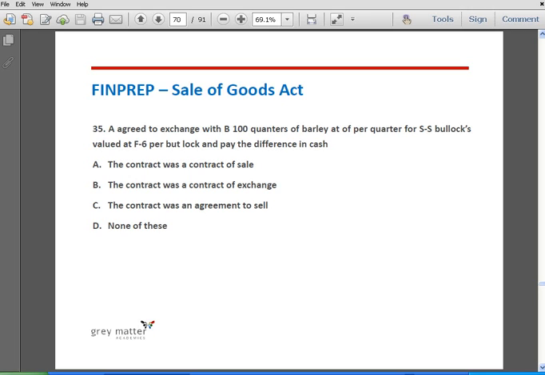The correct answer is option A, the contract was a contract of sale. This is because it is entered into for a current date, and hence it is a contract of sale, and paying the difference in cash is a different scenario. That is, it is a payment part, not the agreement part. Hence this can't be said to be an agreement to sell.